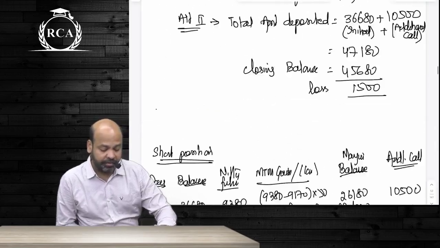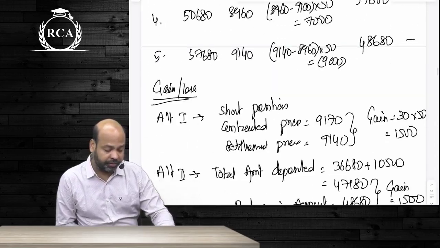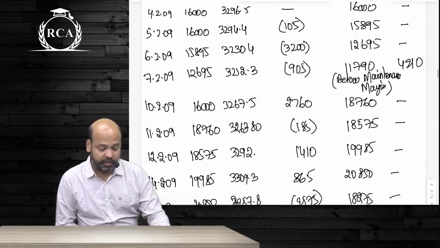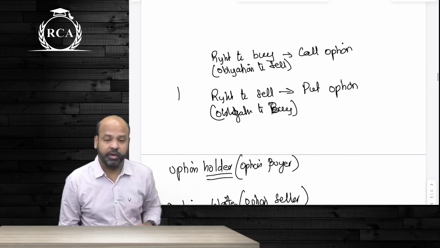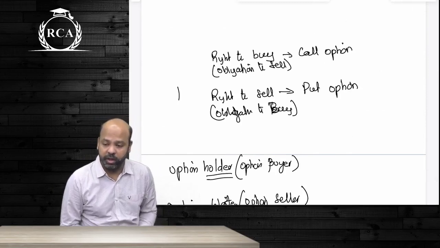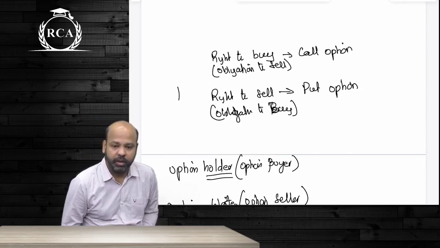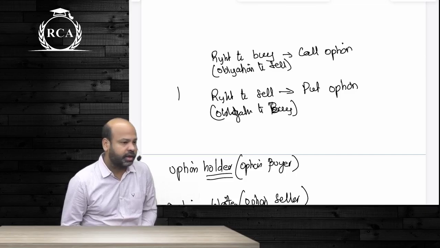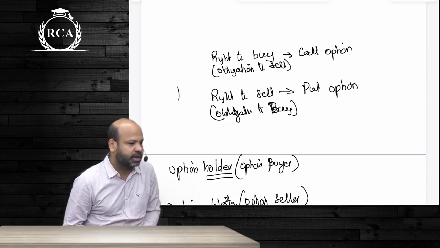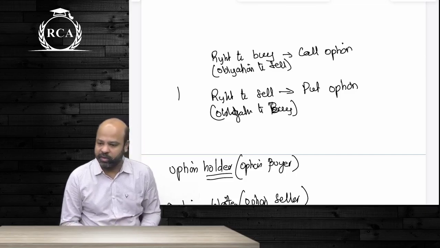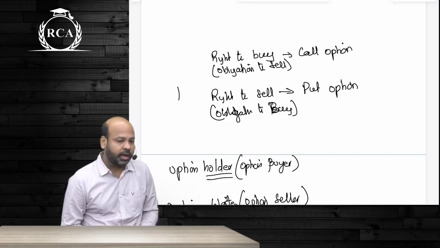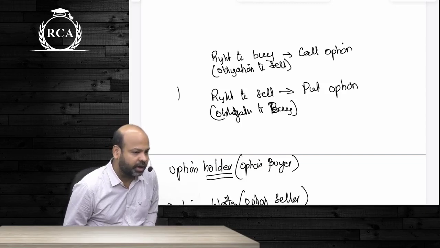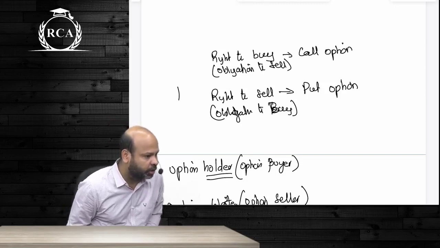The primary difference between a forward or futures contract and an option contract is that under an option contract there is a right created for one party and an obligation created for the other party. So an option contract is basically an agreement under which someone will have a right to buy or sell at a predetermined price on a later date. Depending on whether the right created is a right to buy or a right to sell, it will either be a call option or a put option.